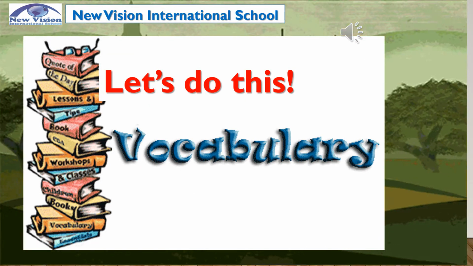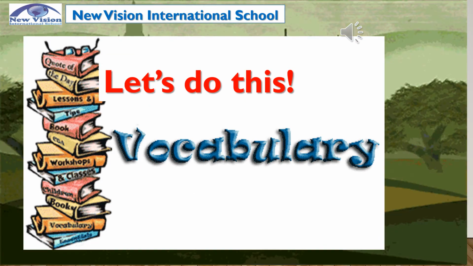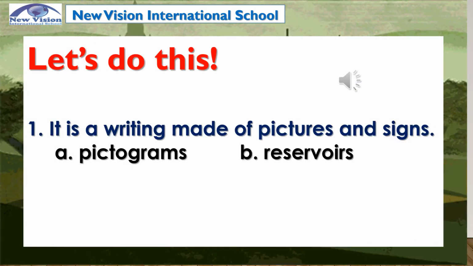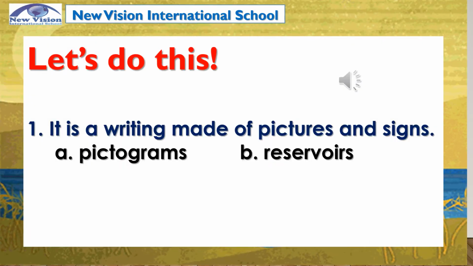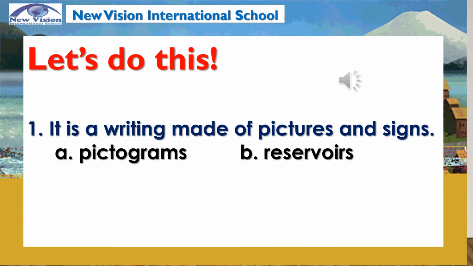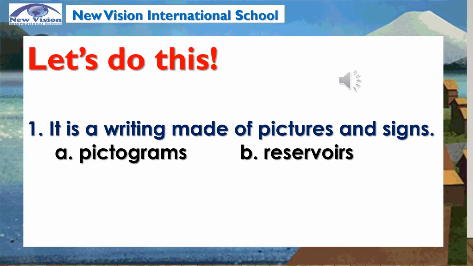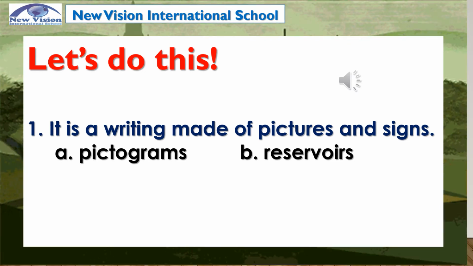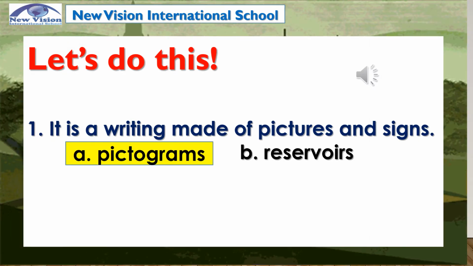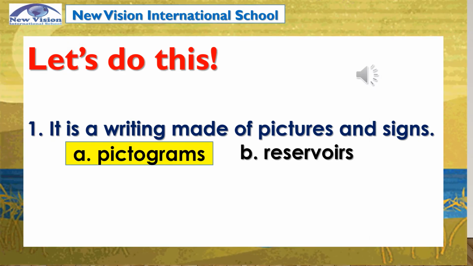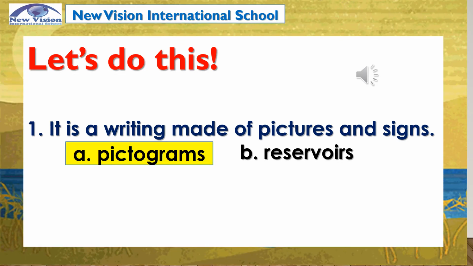Now prepare yourselves for a vocabulary drill. Number 1. It is a writing made of pictures and signs. Is it A. Pictograms or B. Reservoirs? Good job. It's letter A. Pictograms. It's a writing made of pictures and signs.